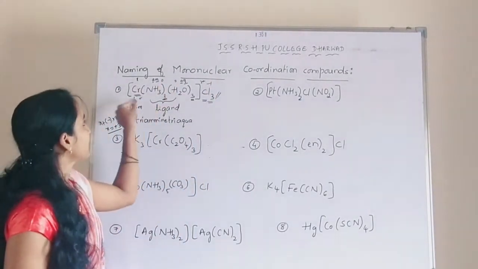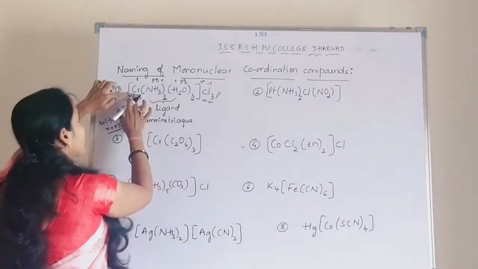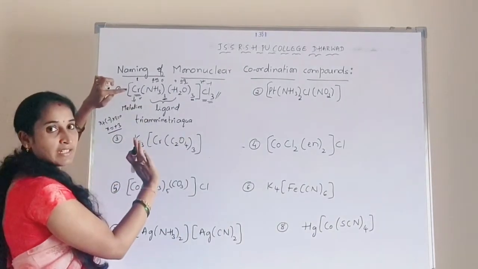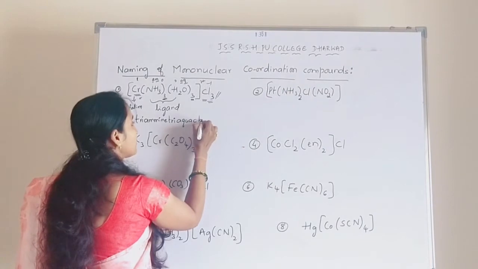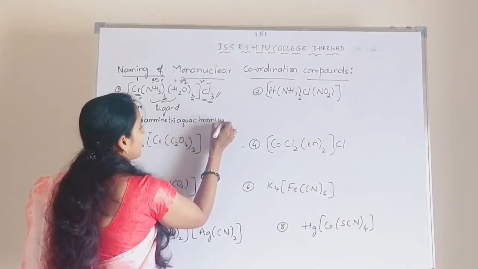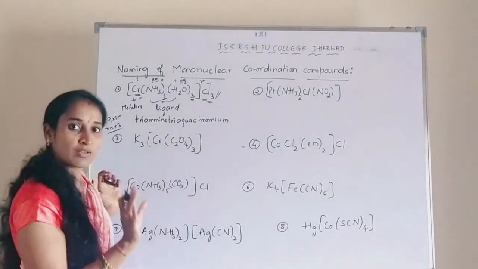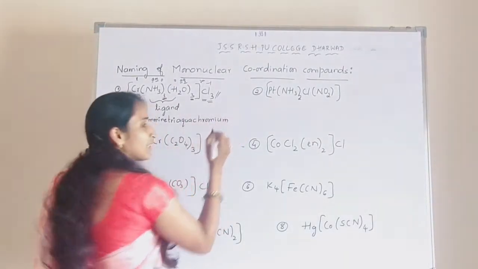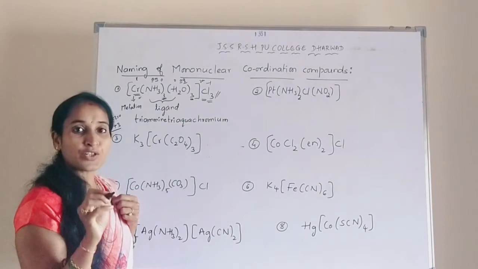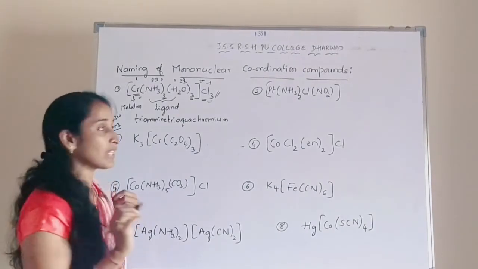If it is a complex cation, the name of the metal is written as it is. So what is the name of the metal ion here? It is chromium. So that's why we have to write chromium as it is. And the oxidation number should be written within the bracket, that too by using Roman numerals.